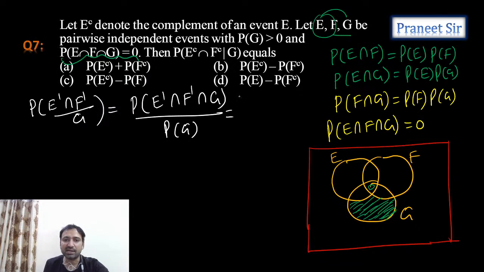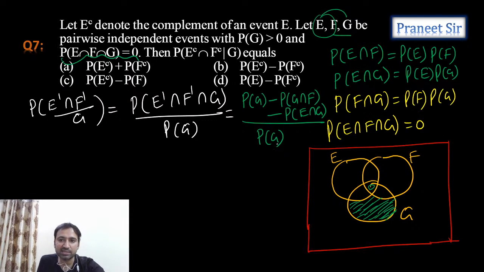So can we say that this numerator can be written as probability of G minus probability of G intersection F minus probability of E intersection G? Can I say it like this? The denominator is probability of G. Now let's simplify this, guys.